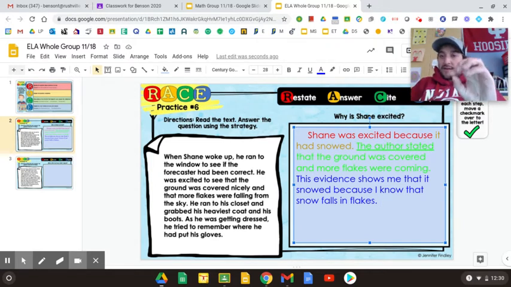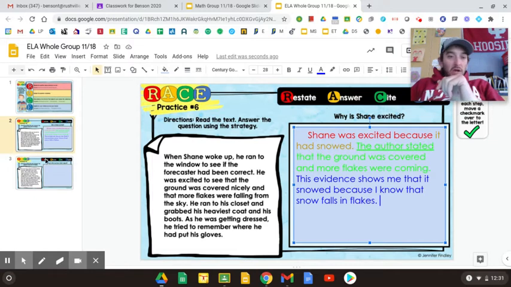If you think back to when we did the inferencing, you're combining the text with your background knowledge. So this green, the evidence, is the text. The blue is your background knowledge, how you made that connection between your life and the story. If you just went up and told somebody that flakes were falling and they didn't know what snow was, they wouldn't know what you're talking about. They might think that you were talking about cereal or something crazy like that. But your background knowledge of snow is what helped you understand that flakes falling from the sky is snow. So that's what you have to explain.